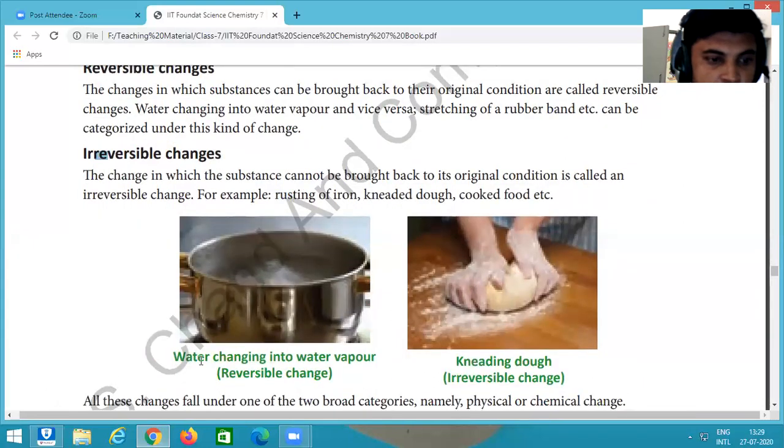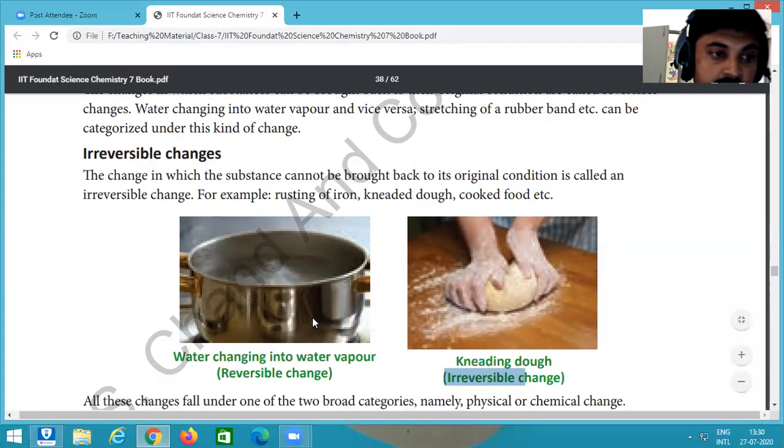Here they show a picture of reversible changes. Water changes into vapor, water vapor, and when it condenses, by the reverse change it converts again into water. And for irreversible changes, kneading dough, we cannot convert dough back into flour. So these are some examples of reversible and irreversible changes.